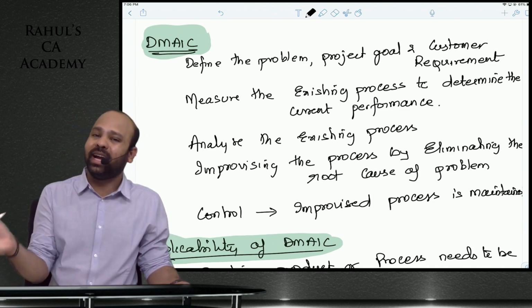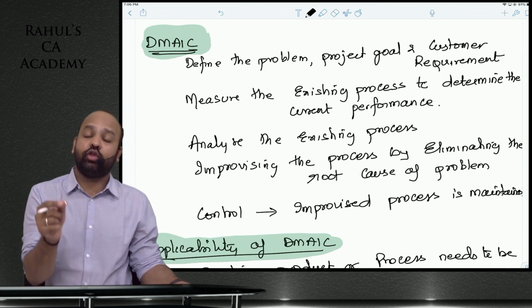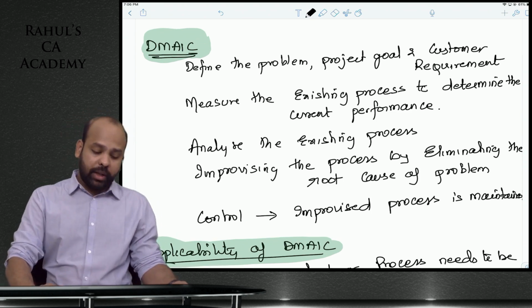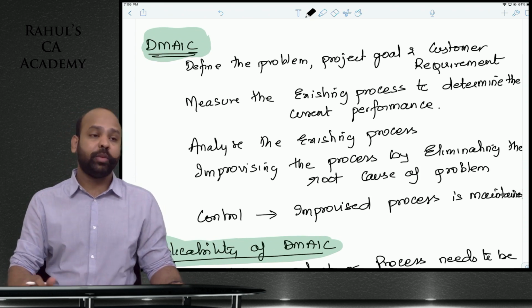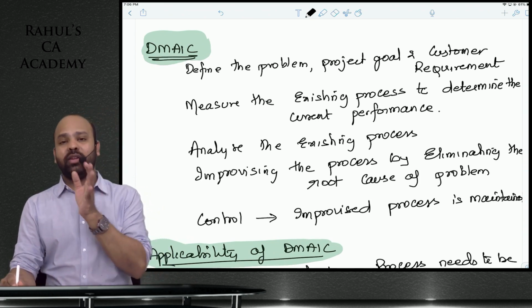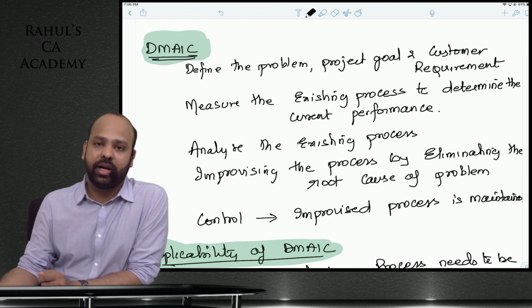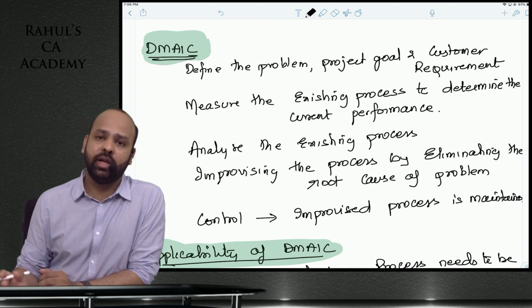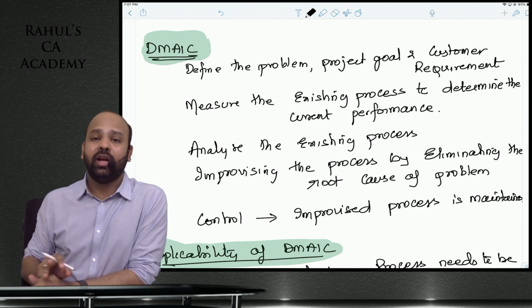Root cause identification is very important here. See why the problems are arising as such, guys, so that you can identify them and address them. Finally, beta, in DMAIC, C is control: whatever is the improvised process, beta, you should be able to maintain that. So you should understand, beta, that DMAIC is all about targeting an existing process, existing defect, existing product, anything as such, guys. That is DMAIC.